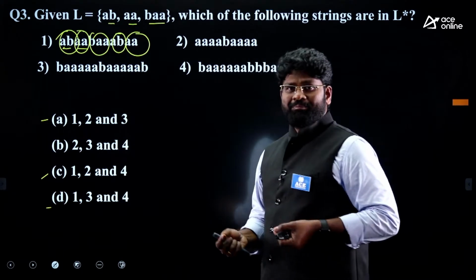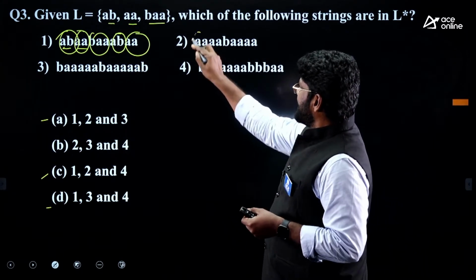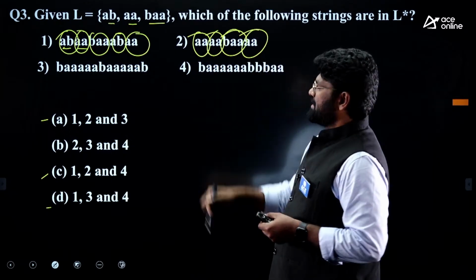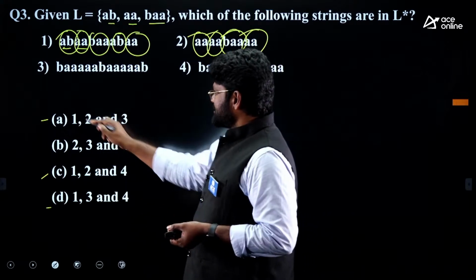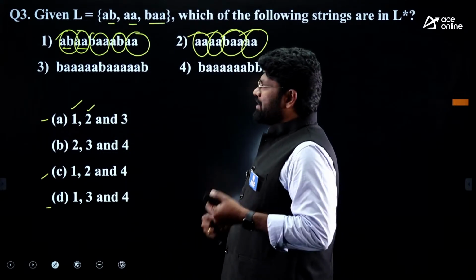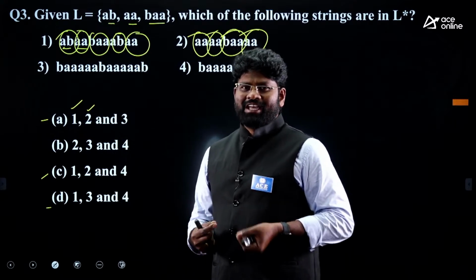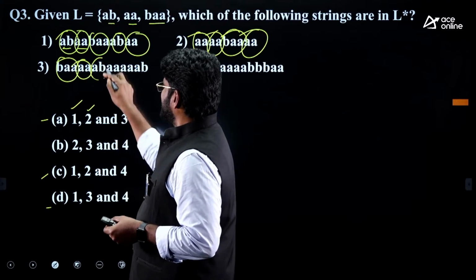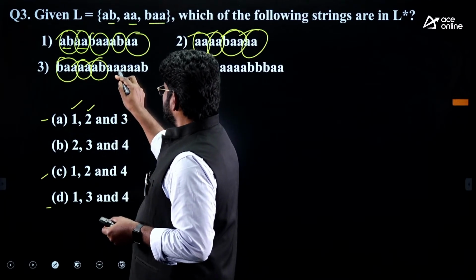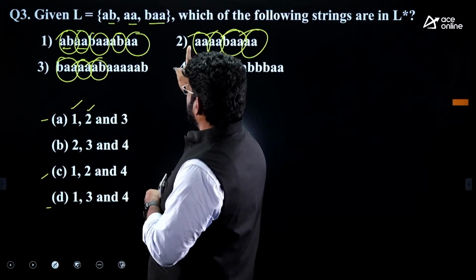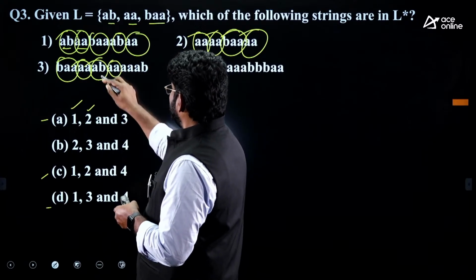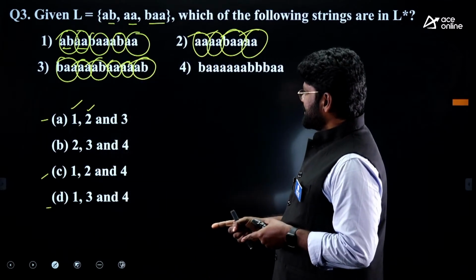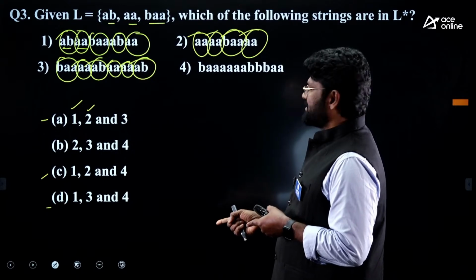Then go to the second one. Can I have the second one? Yes, you can have the second one. Yes, the second one is also there, so 1 and 2 are both there. And what about the third? Can you frame the third one using the L values? That also checks out. You take BAA here, AA here, AB here, or else you can also take AA and then AB. So 1 to 3 can also be had here.